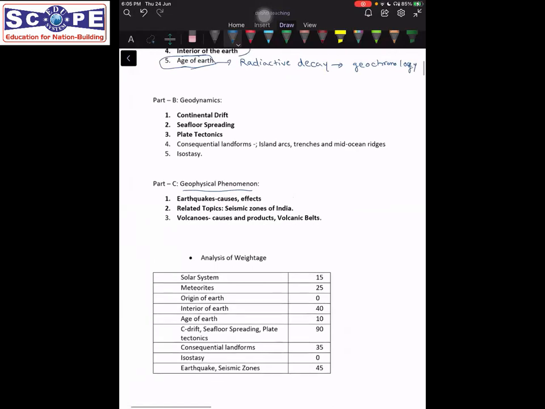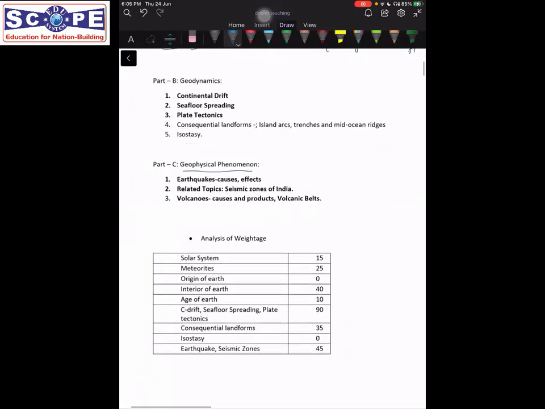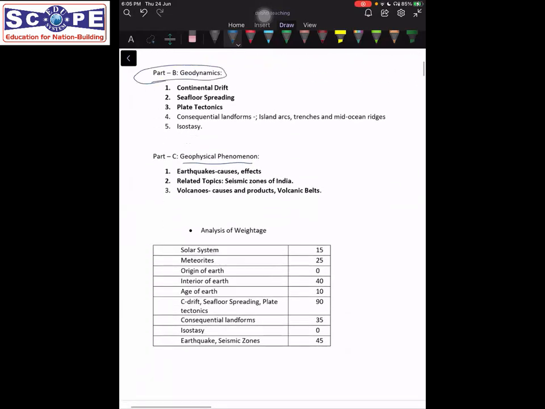Once we are done with this part, we will move on to geodynamics. Geodynamics in itself includes three theories. The first theory is that of continental drift. The second one is that of seafloor spreading, and the third one is plate tectonics.